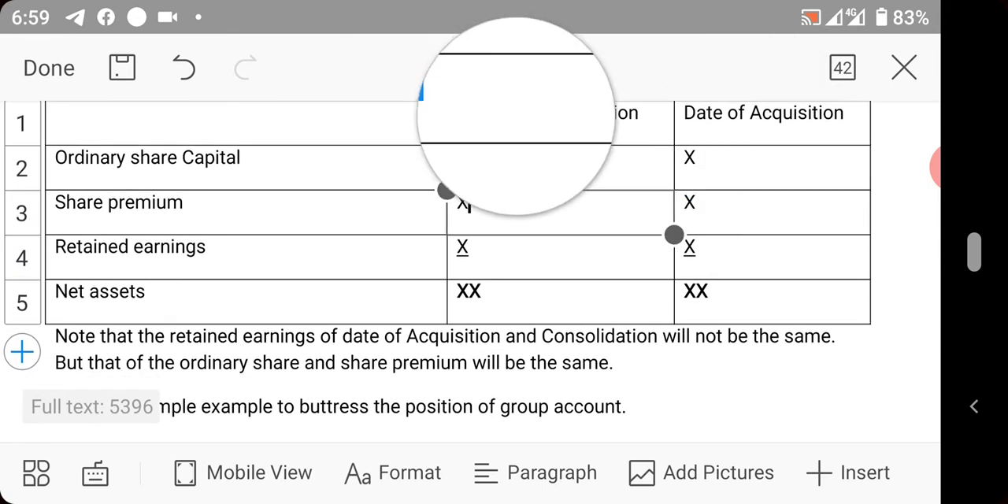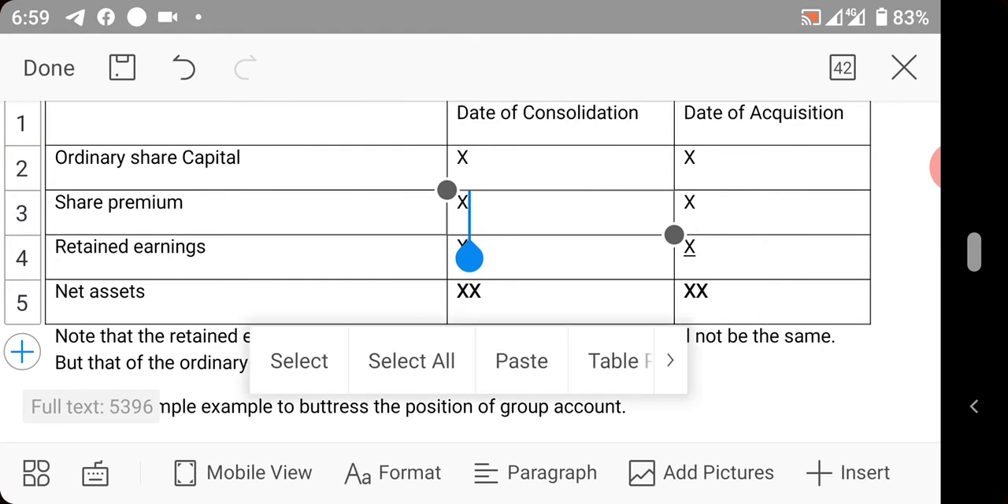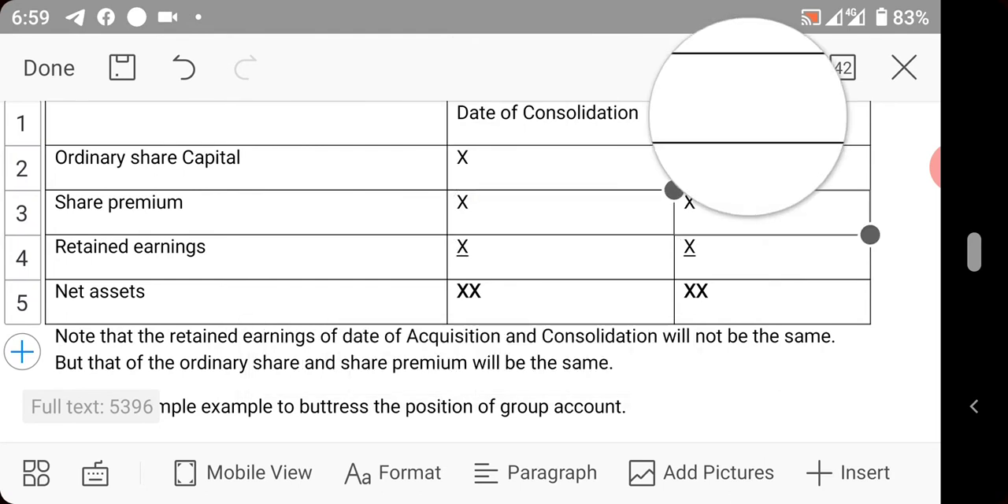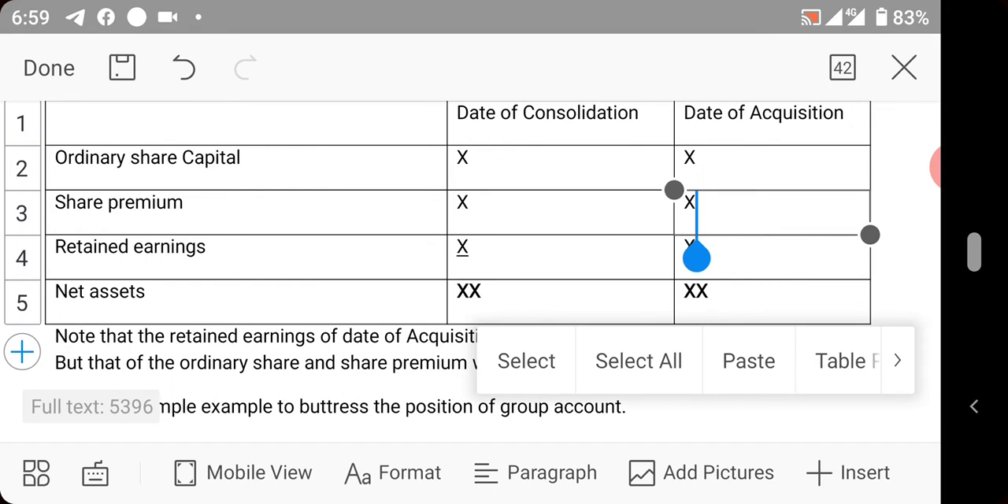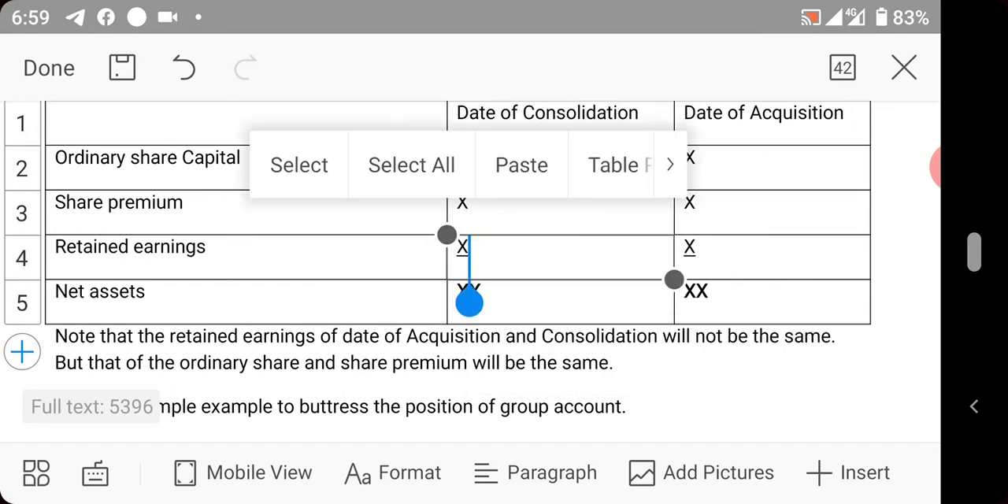Share premium of the subsidiary, you bring it in both at the date of acquisition and at the date of consolidation; it will be the same. Retained earnings will be different for date of consolidation and date of acquisition. I will explain this better when we take a question.